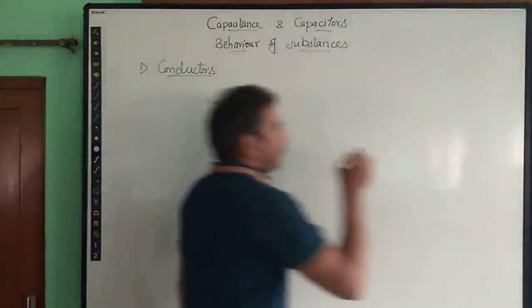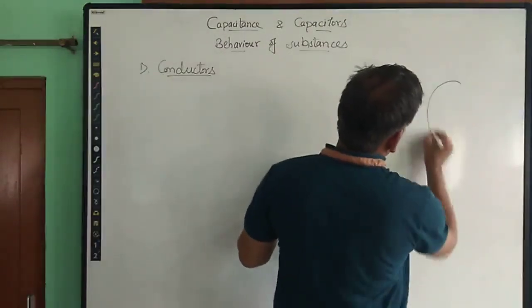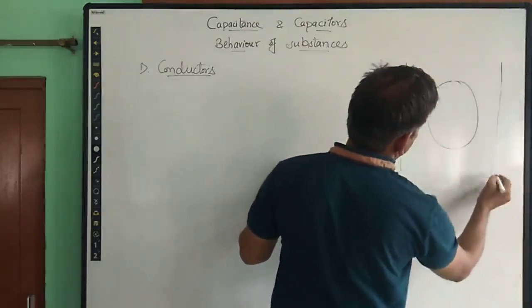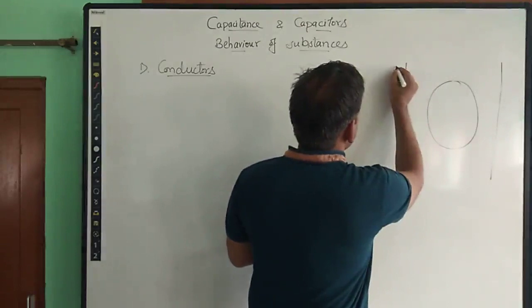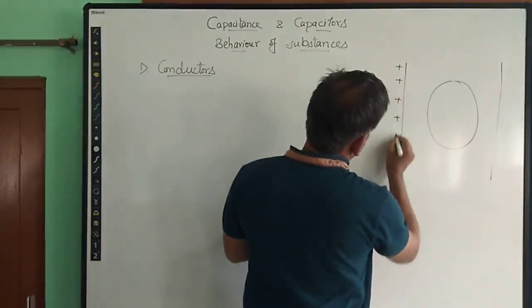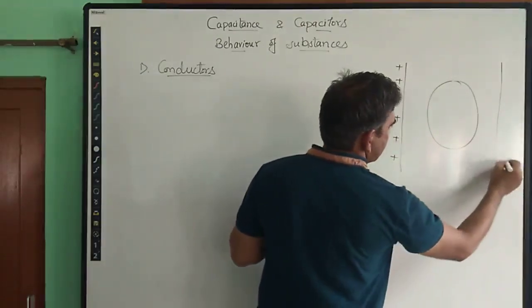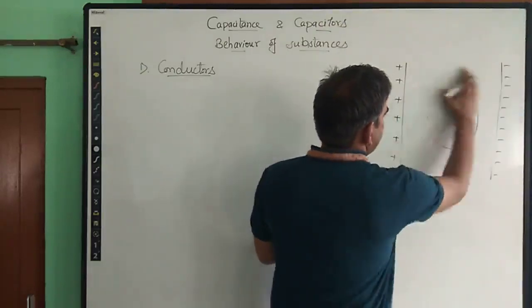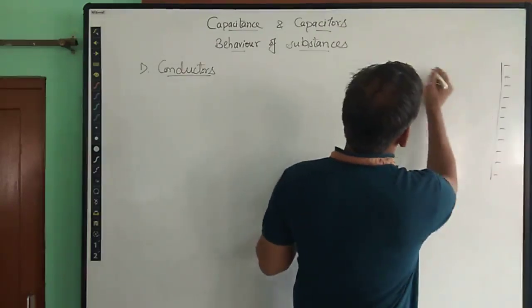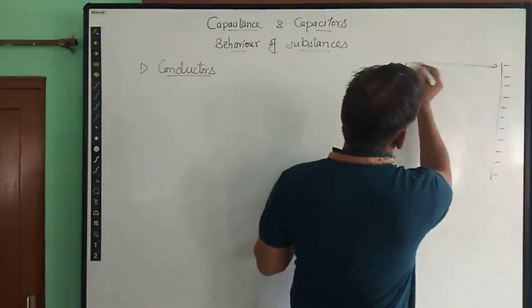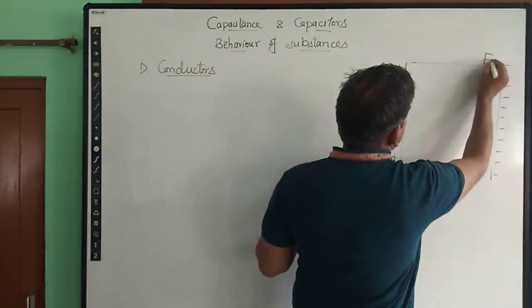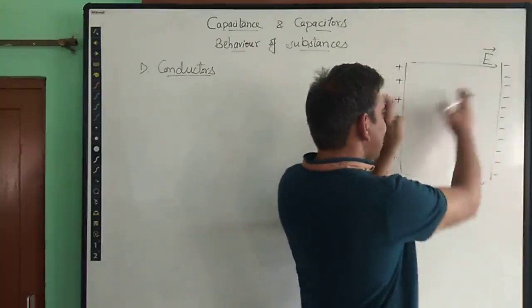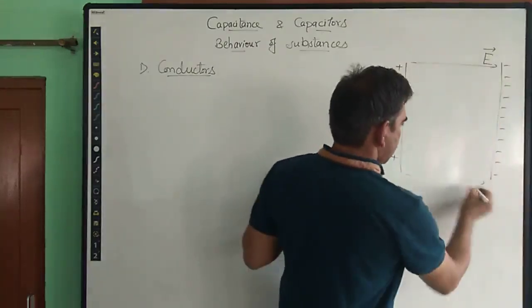Okay, so let me take a simple case. Here is the conductor and we have applied some electric field with the help of two plates. One is a positively charged plate, the other is a negatively charged plate, so that there is an electric field along this direction, from the positive plate to the negative plate. So this is the electric field we have applied, all over the region between the plates, right?